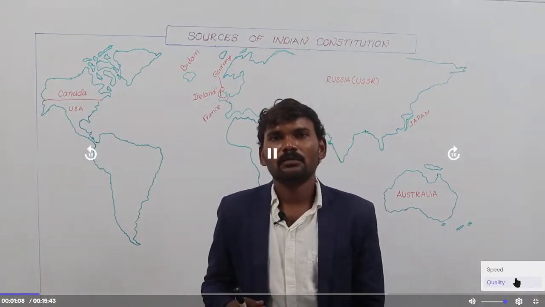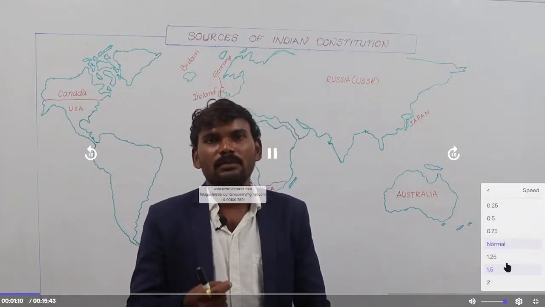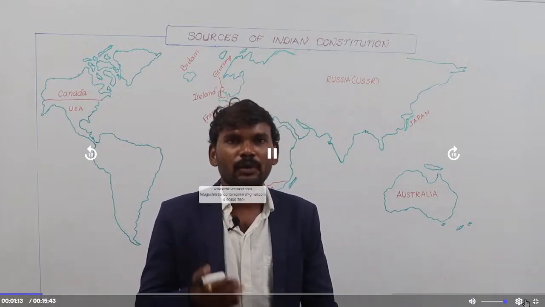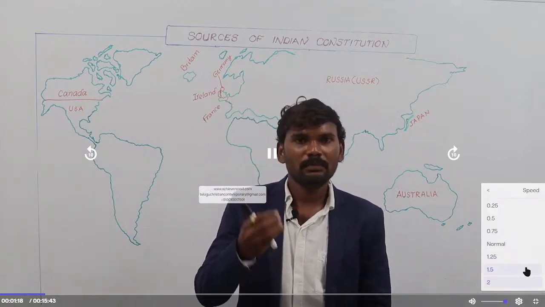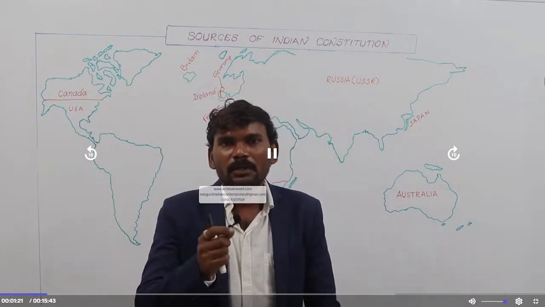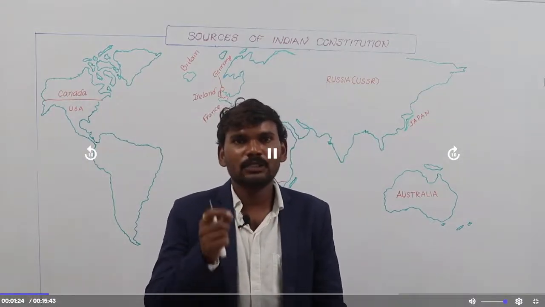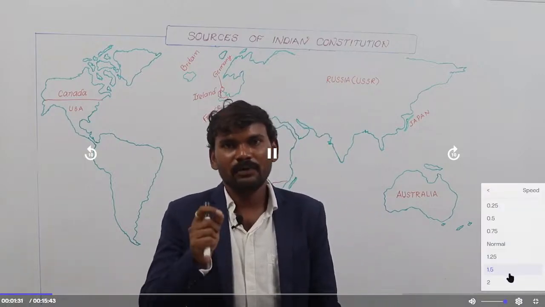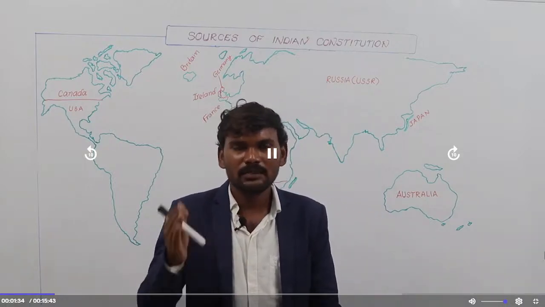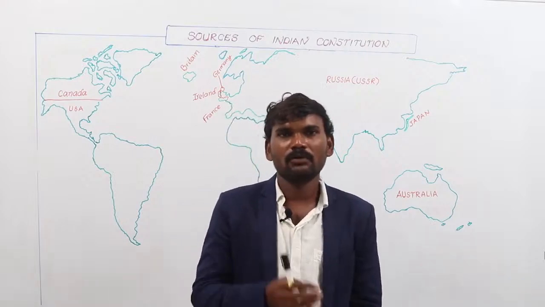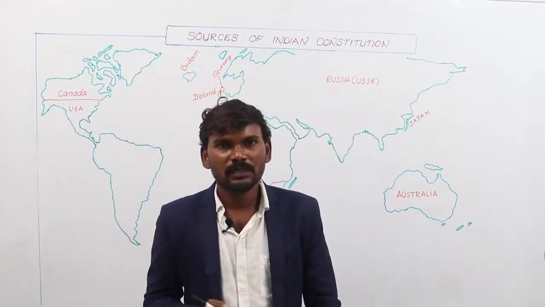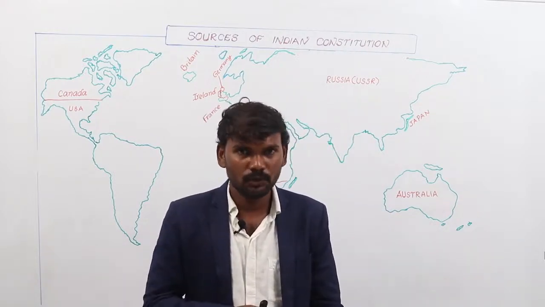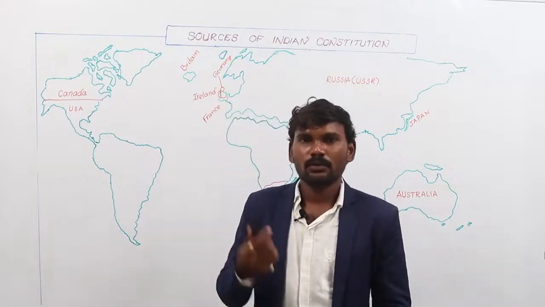In this video, we discuss the sources of Indian Constitution. Before going into the details, we have to remember one thing. The Government of India Act 1935 has its own impact on the Indian Constitution, because more than 70% of the items of the 1935 Act are directly inserted in the Indian Constitution. So the 1935 Act is called the blueprint of the Indian Constitution, the Xerox copy of it, and its main source. Let us discuss the various sources of Indian Constitution.